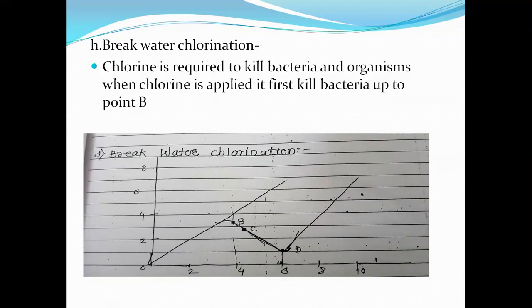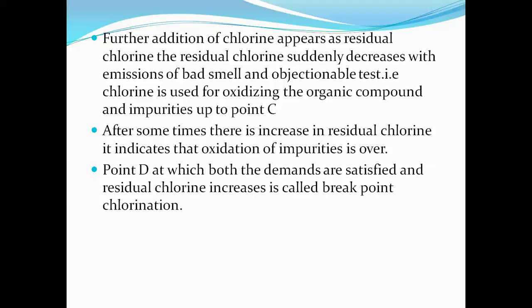After oxidizing the impurities, chlorine still remains in the water, and this chlorine is known as the residual chlorine. And point D indicates that all the functions of chlorine are satisfied, and the remaining chlorine is the breakpoint chlorination. Hope you all get this breakpoint chlorination. Hope you all get these forms of chlorination.